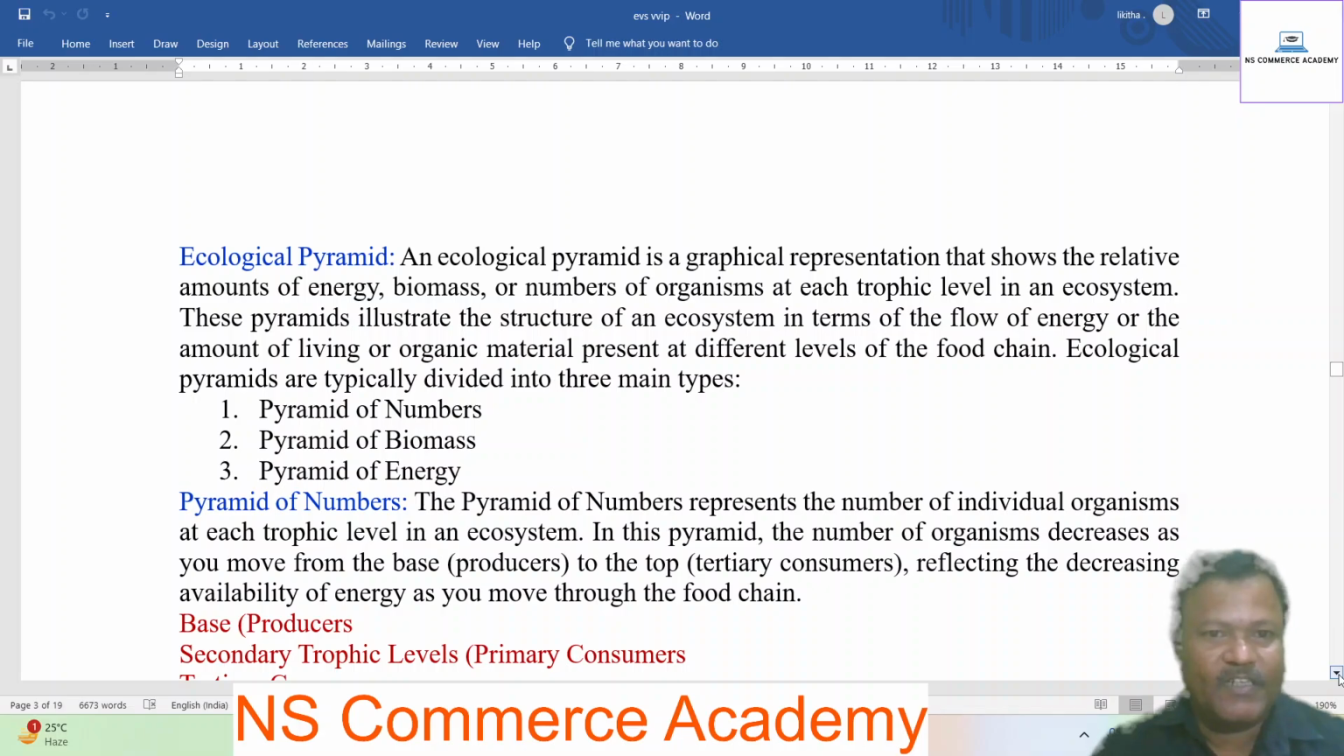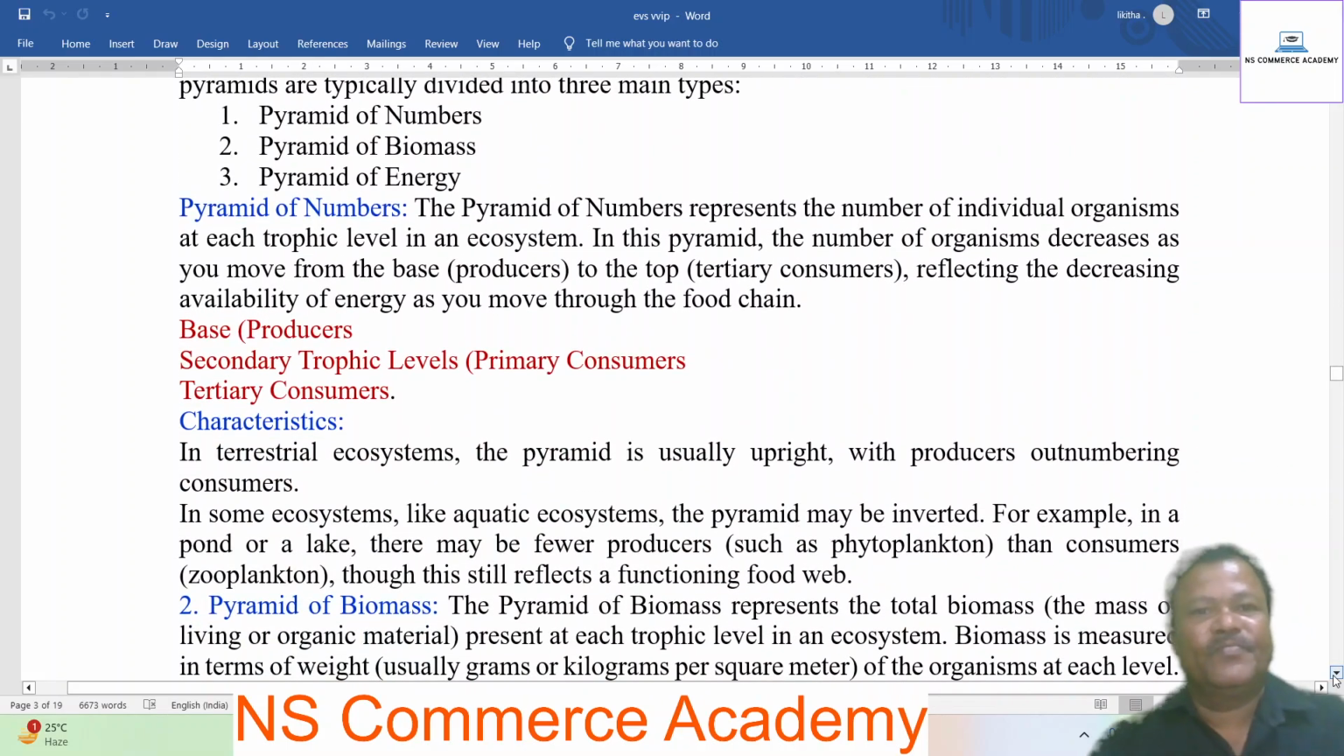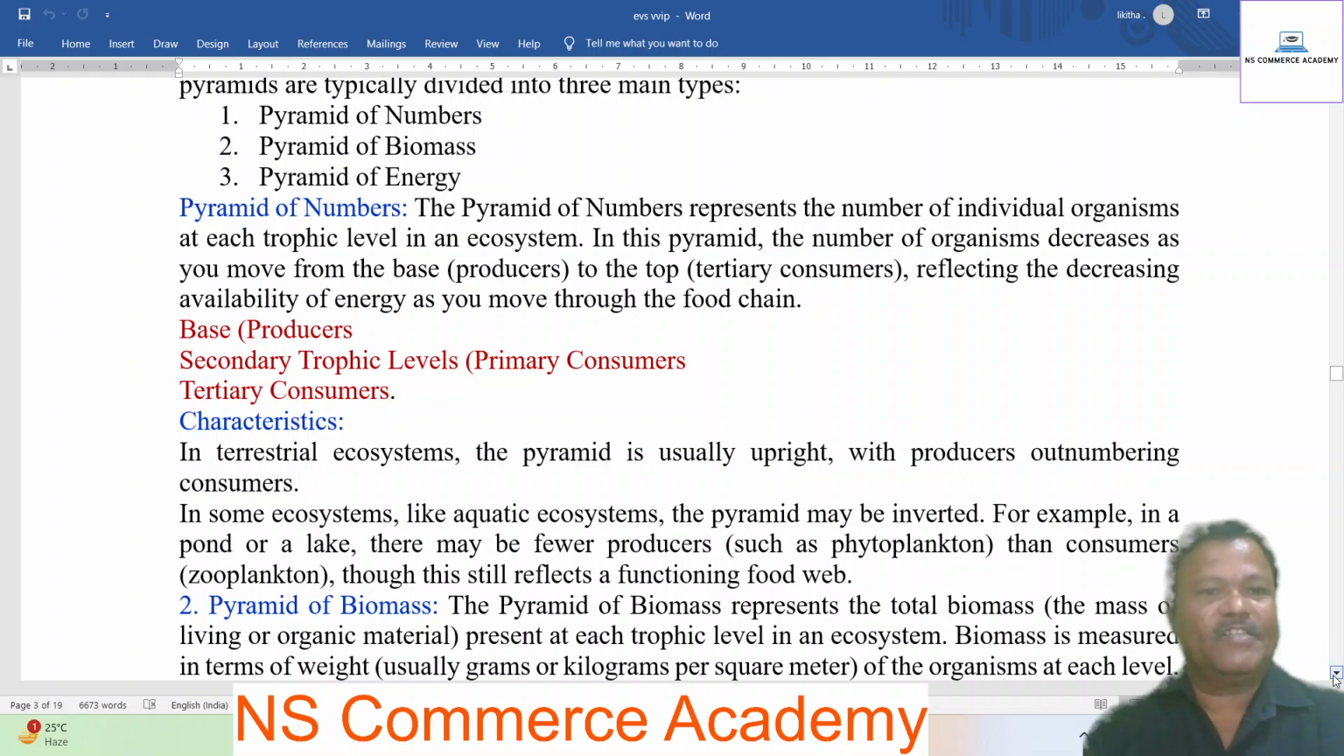Ecological pyramids are typically divided into three main types: pyramid of numbers, pyramid of biomass, and pyramid of energy. Pyramid of numbers. The pyramid of numbers represents the number of individual organisms at each trophic level in an ecosystem. In this pyramid, the number of organisms decreases as you move from the base, producers, to the top, tertiary consumers, reflecting the decreasing availability of energy as you move up the food chain.